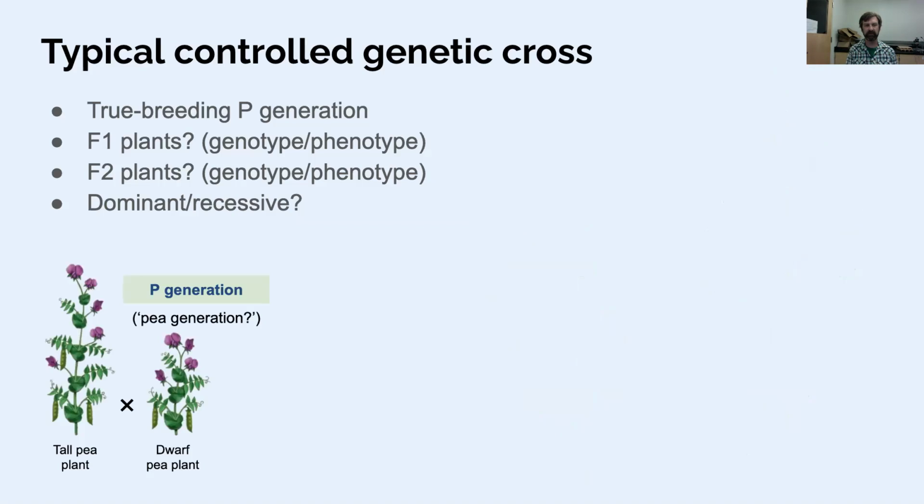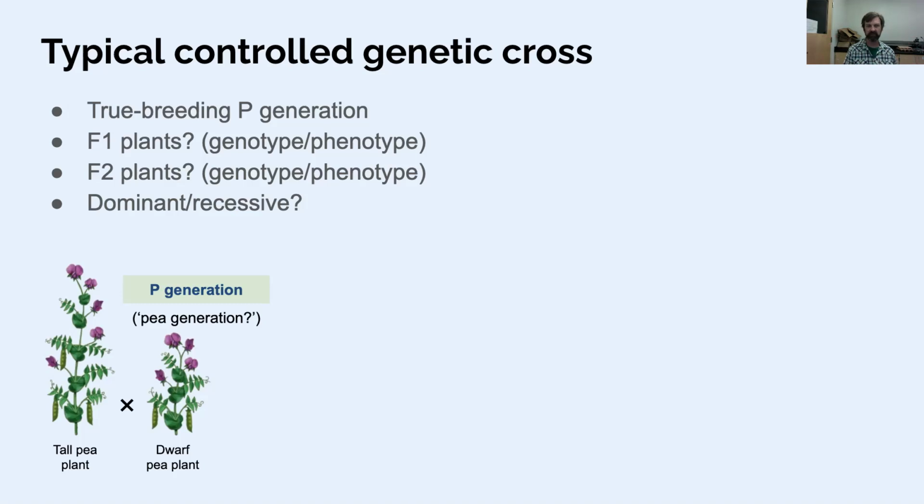So let's say we start with a tall plant and a dwarf plant like we did before. The first generation is called the parental or the P generation. And this involves crossing individuals that are true breeding for different traits. A lot of times this kind of cross would be done if you don't know the reason why an individual would be tall or dwarf: you take your collection of dwarf individuals and your collection of tall individuals and cross them together and see what happens, right? That's sort of the genetic version of getting started. Cross them together, see what happens.